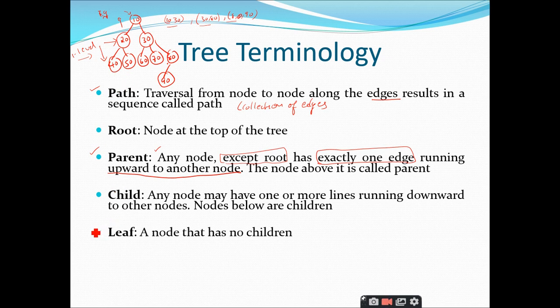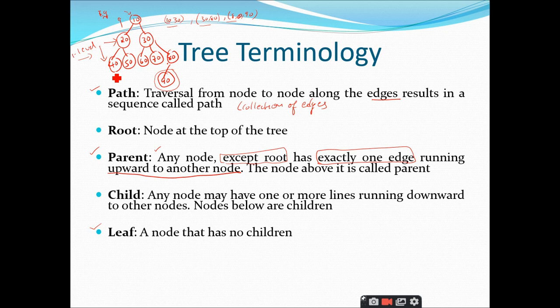And the last one, leaf node, very simple thing. A node that doesn't have any children is treated to be a leaf node. Now tell me, what are the leaf nodes here? 40, 50, 60, 70 and 90, sir. 90 is one of the leaf nodes, but you should check the entire tree and identify the nodes which do not have any children.